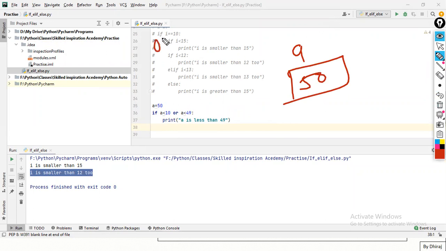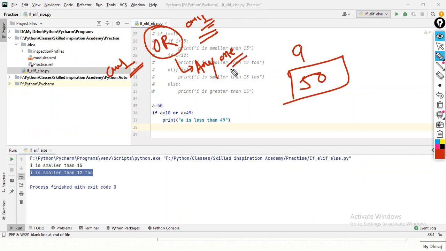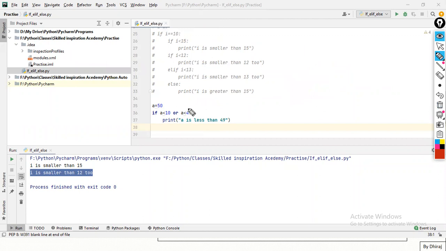Our first logical operator is known as or. If there are two conditions in front of this if, condition 1 and condition 2, or means if any one condition gets true, this if is executed as true, and my cursor will go inside this if block.